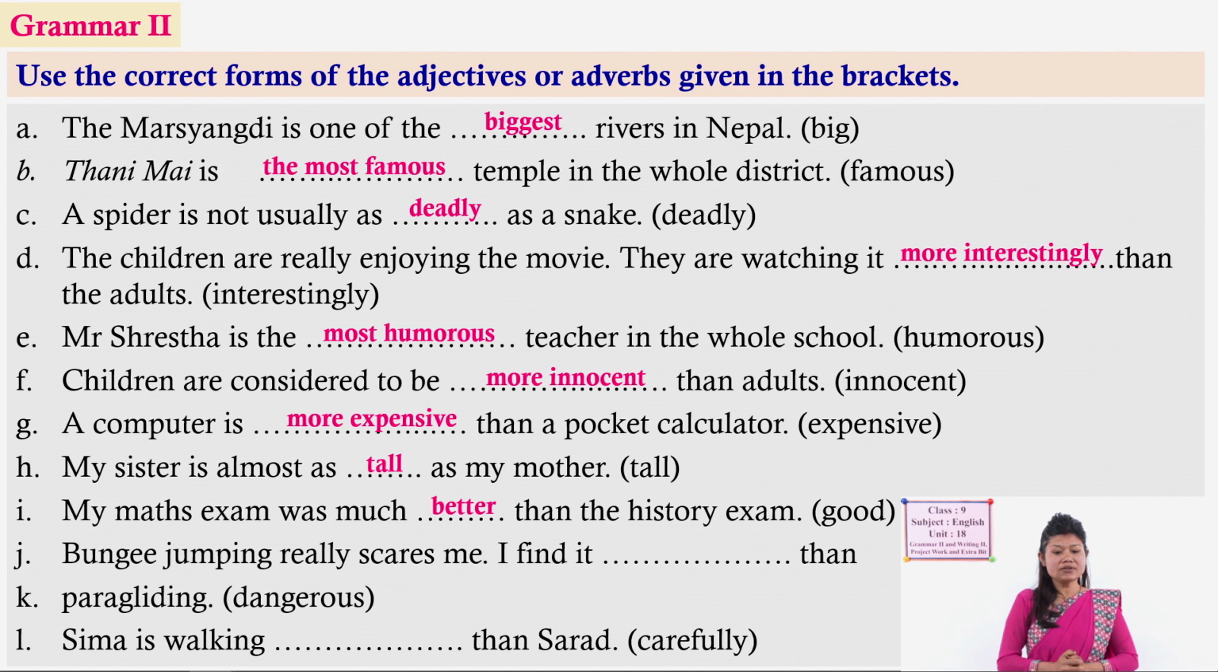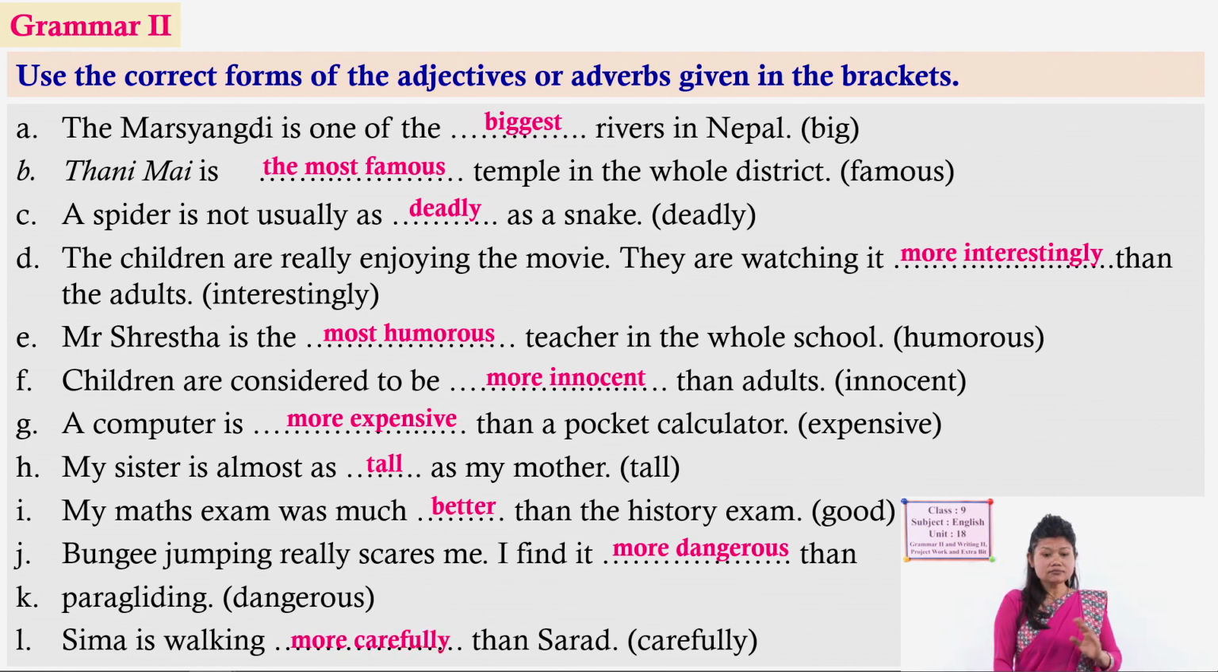So, what do you think here? I find it than. So, paragliding and bungee jump, two adventurous activities, are compared here. So, again more dangerous. And then the last one is Shima is walking than Sharad, and carefully is given here. Here Shima and Sharad, the walking manner of both persons, are compared. So, for the comparative form you have to add more before carefully. Okay. You have done correctly.